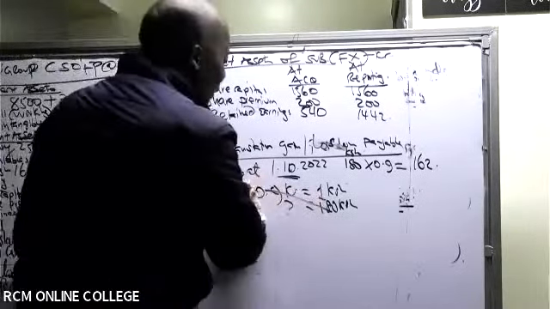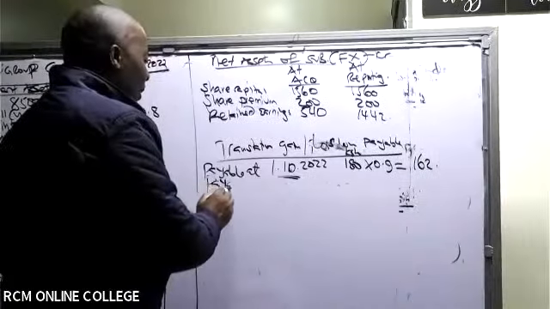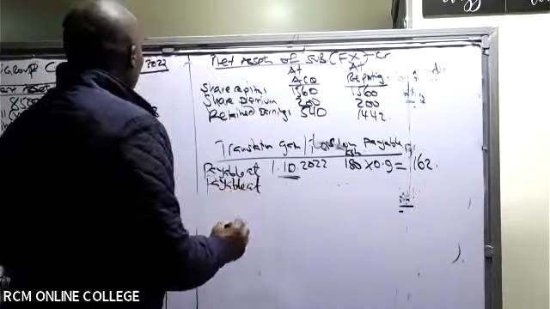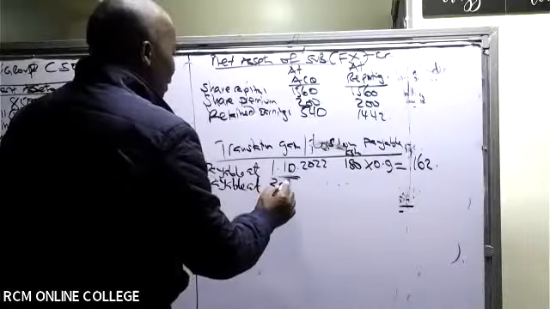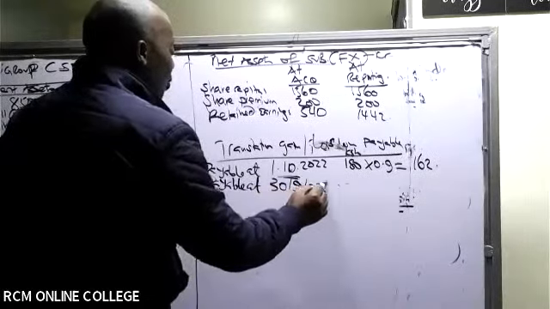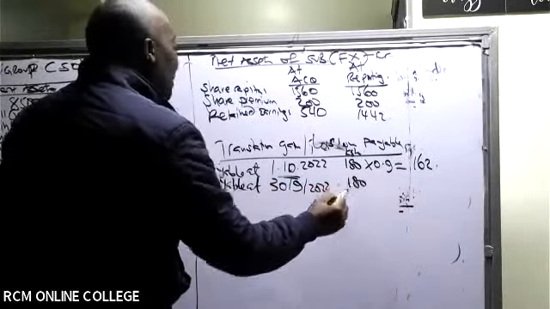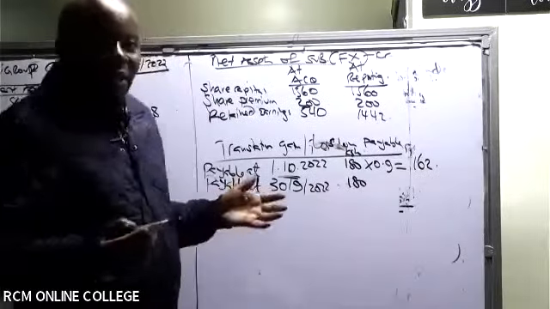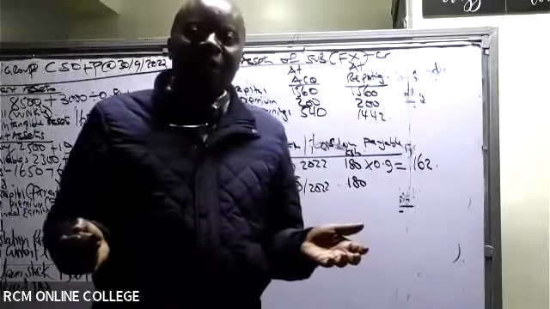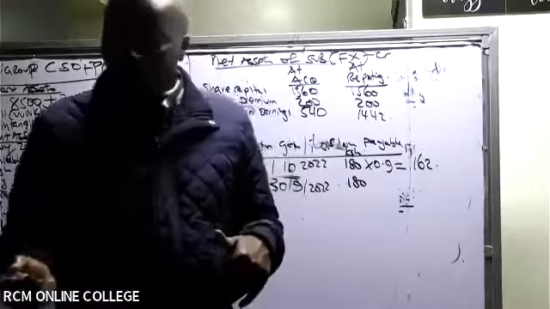So we have here the payable at the reporting date, which is 30th September 2022. In Kenya shillings it is still 180. But now the rate will be different.